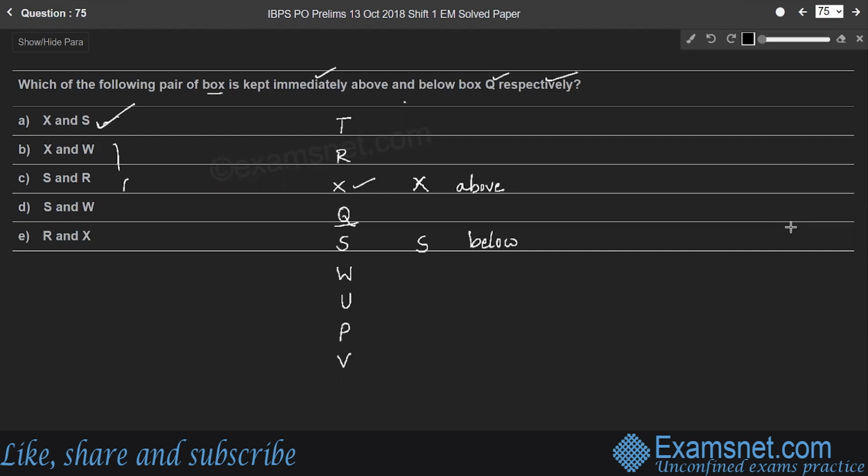Whereas the other options, X and W, so here X is kept immediately above Q, but not W, which is not immediately below Q, right? So whereas the other 3 options are also wrong, right? Therefore, the correct answer is option A.